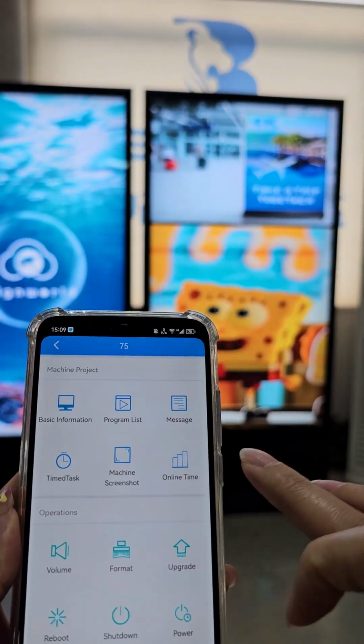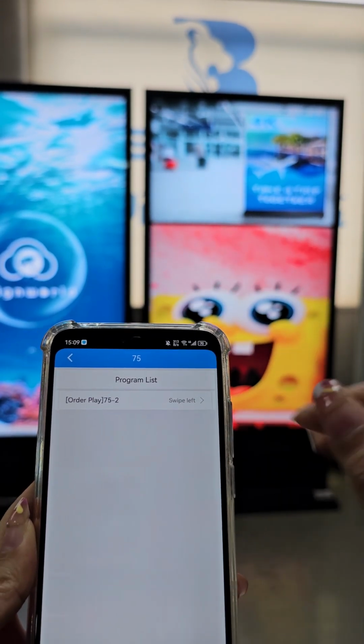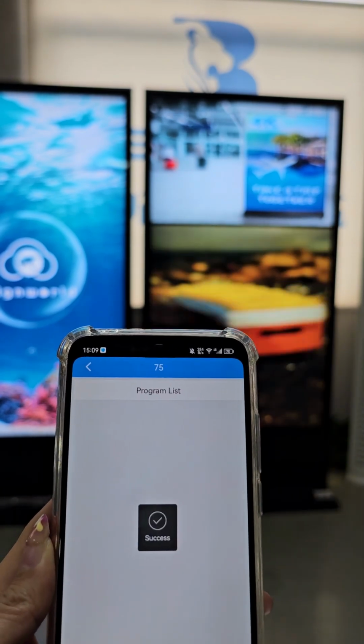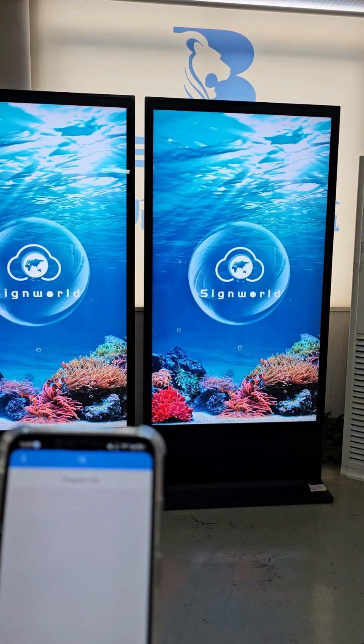And we go to this machine and see the program list, and we can remove it. Okay, so you can see now this machine is without any program.